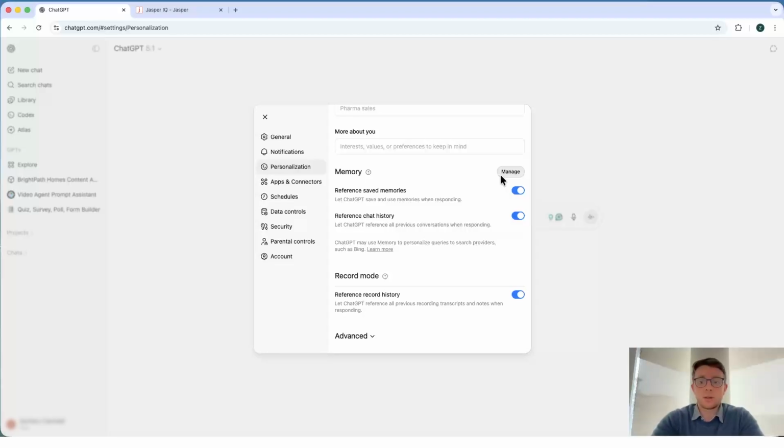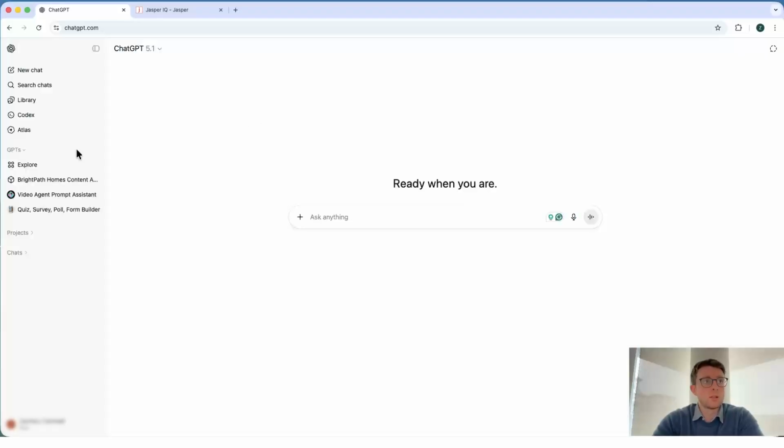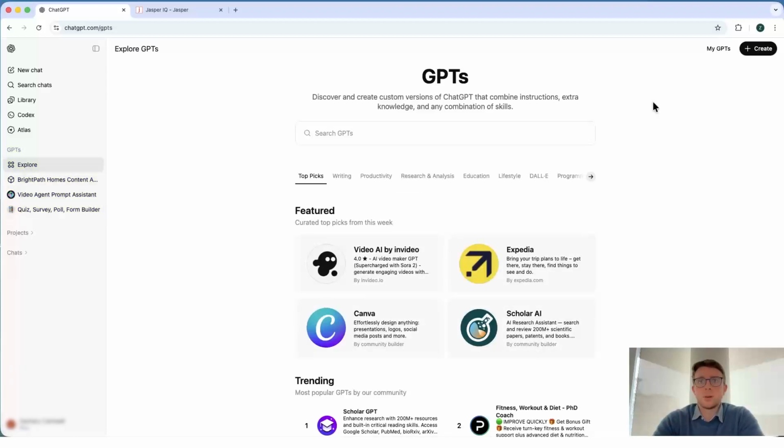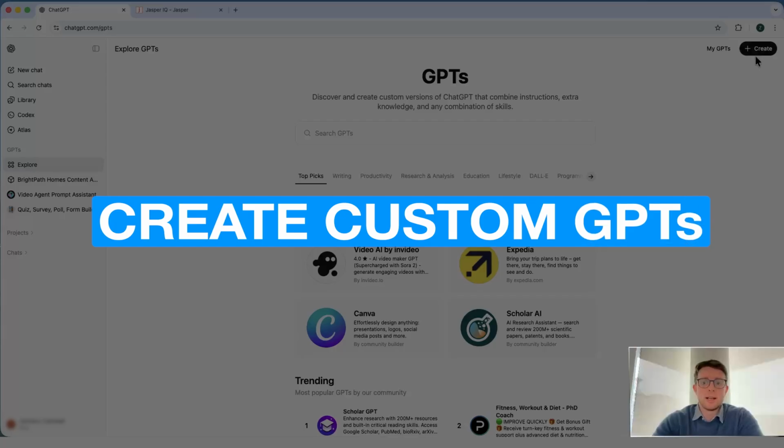So if we want to get anywhere close to what Jasper AI is doing, likely what we're going to want to do is turn our attention here to our custom GPTs. That's what we're going to be looking at here. So we'll click on Explore, and what this is going to allow us to do is create custom GPTs.